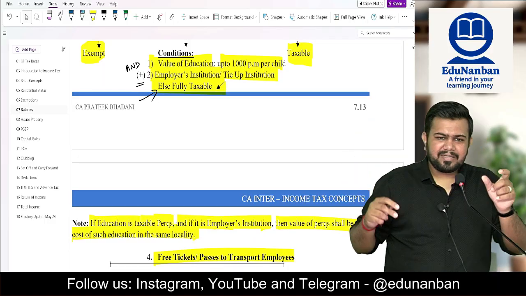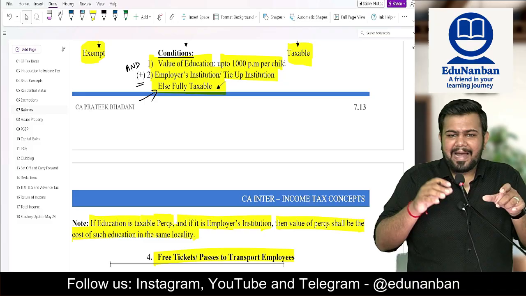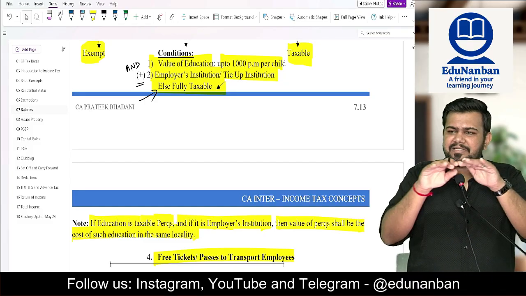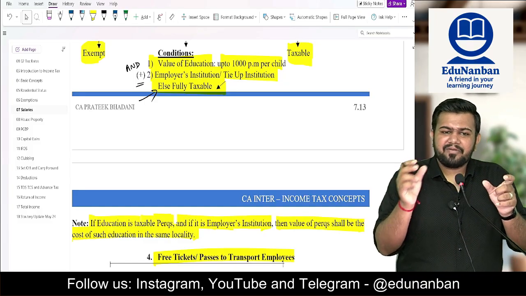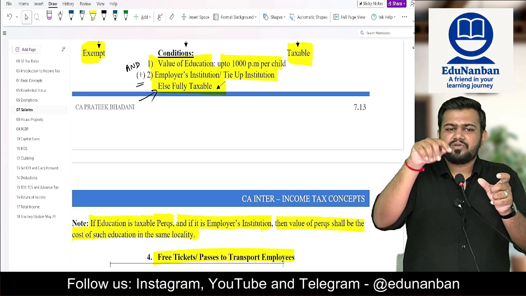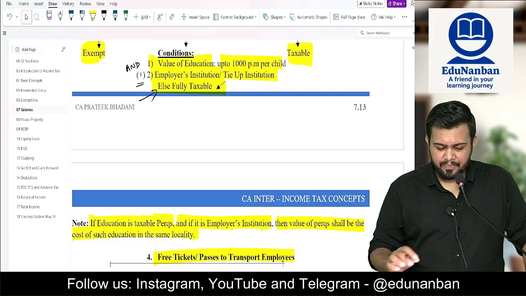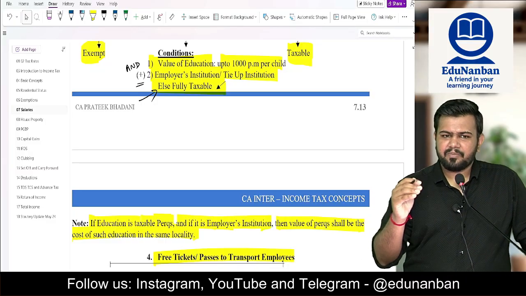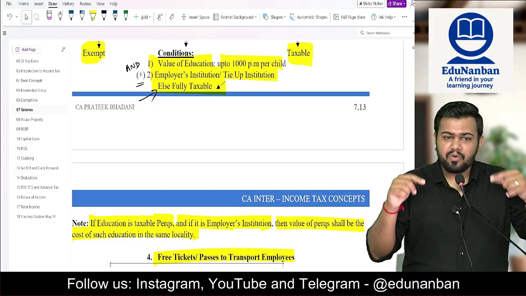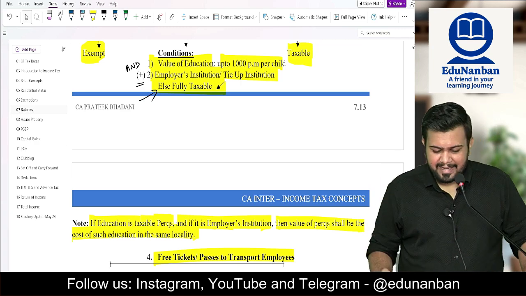For example, if the employee's children are studying in Delhi Public School and nearby there is Indian Public School which is the same type of education, then compare with the fees of Indian Public School. If it is not given in the question, then only you see the fees of Delhi Public School which is given to other students. So if it is within 1000 per month per child, fully exempt. It is more than 1000, fully taxable.